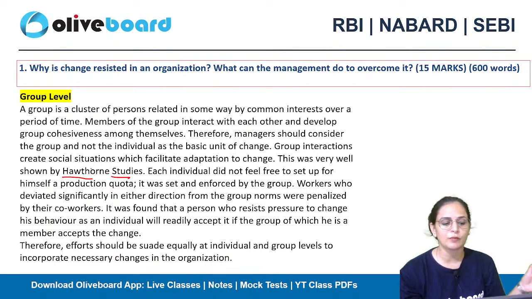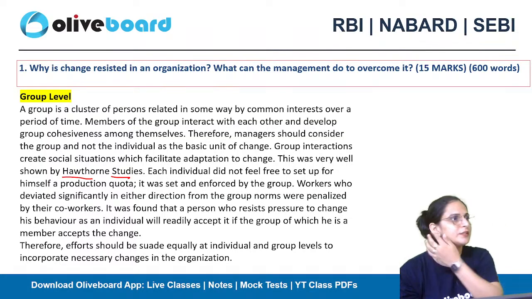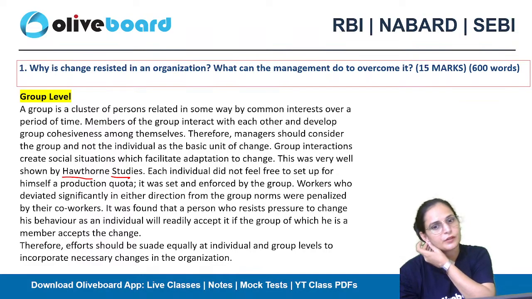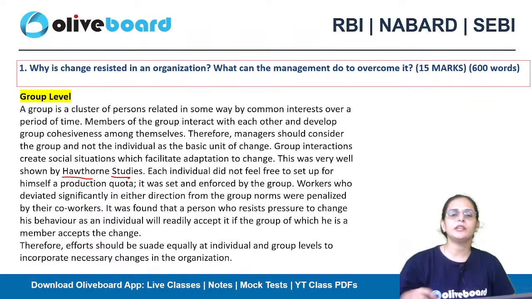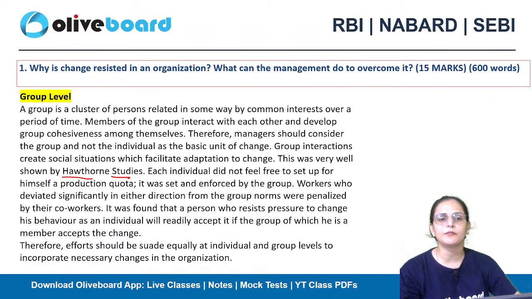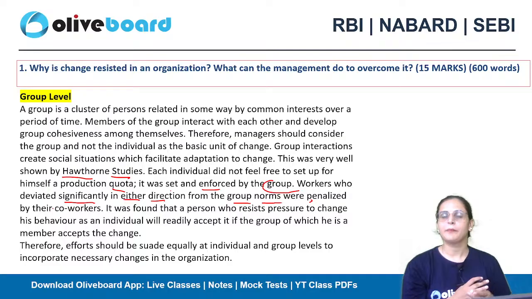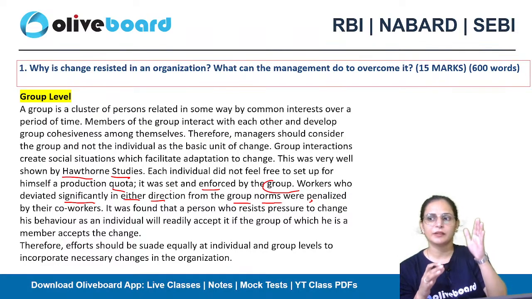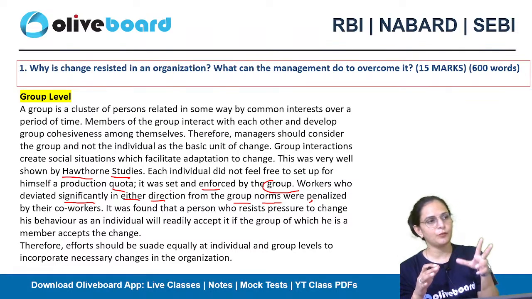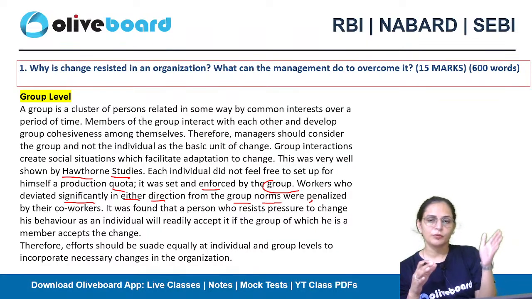In the Hawthorne studies, we talk about the same thing. An individual visited a specific industry there, and he observed how the individuals were working. Each individual did not feel free to set up for himself a production quota. It was set and enforced by the group. Workers who deviated significantly in either direction from the group norms were penalized by their co-workers. It happens like this: you are working in a specific direction, and if at any point you deviate from your path, your co-workers will penalize you.